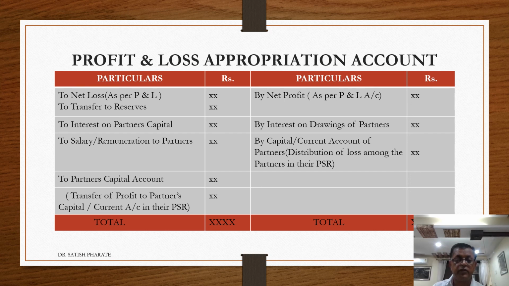The profit and loss appropriation account gives you the information regarding net profit as per profit and loss account. Then interest on drawings of the partners. That means if partners have taken excess drawings and they are paying interest on that, it is income for the business. And the next one is capital or current account of partners, distribution of loss among the partners. This loss is nothing but excess of expenditure over income. But before going to this loss, let us look at this situation.